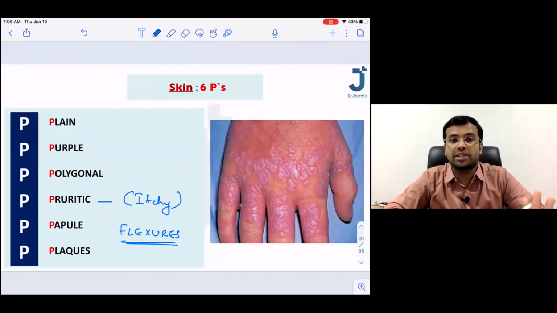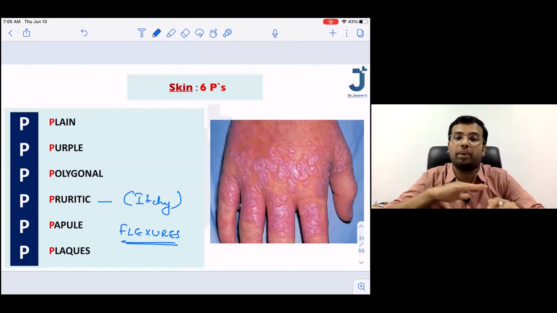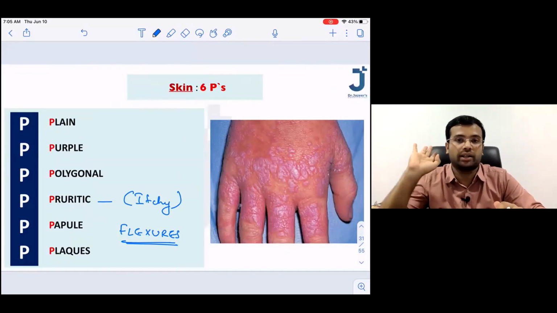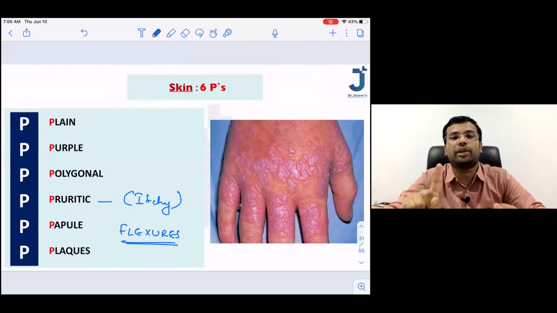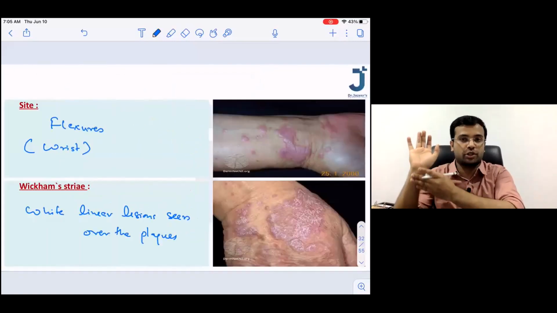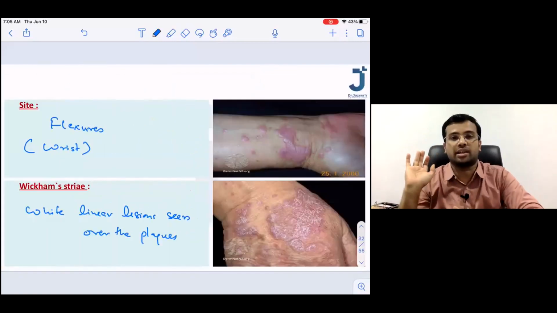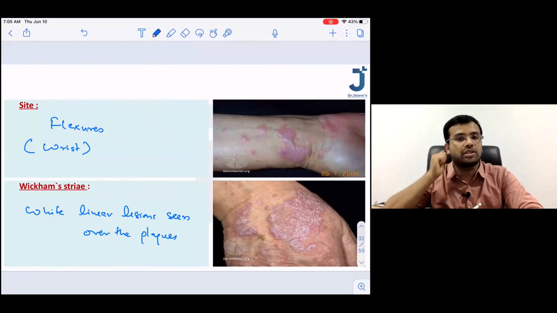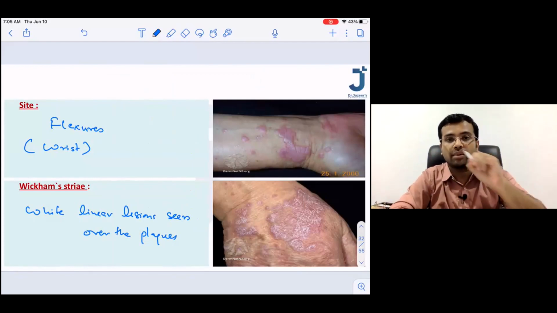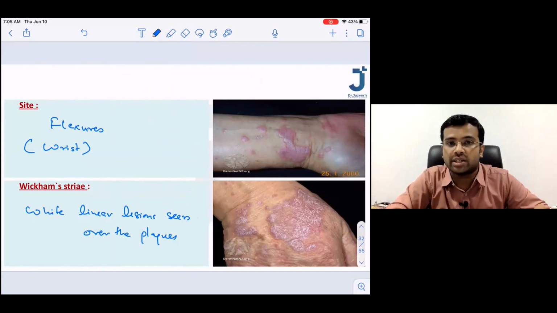Lichen planus, the patient would be complaining to you with multiple polygonal plain topped papules and flakes. The color is going to be purple, and the patient will definitely complain of a lot of itching. And which is the most common site that you look for? You will be looking for the flexural aspect, especially the wrist area. When we look at the lesions very closely, you'll be able to see some white fine lines over the lesions. This is called as Wickham's striae.